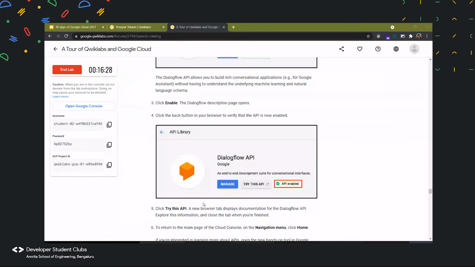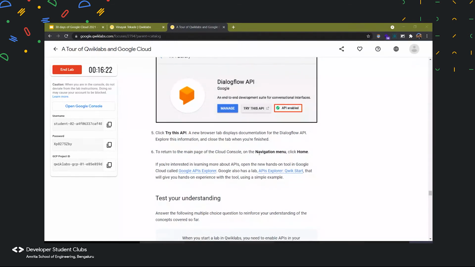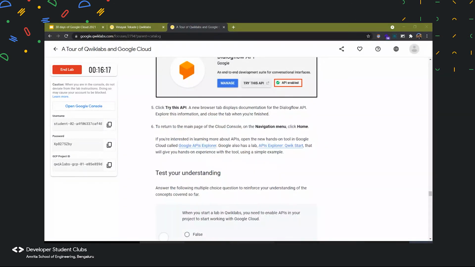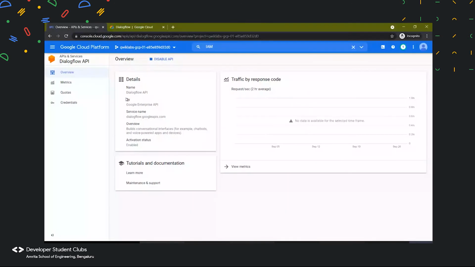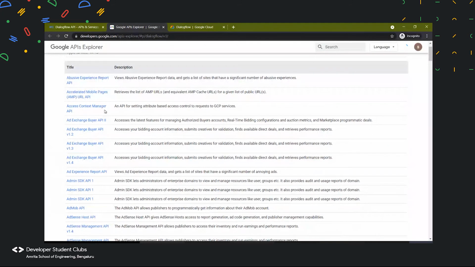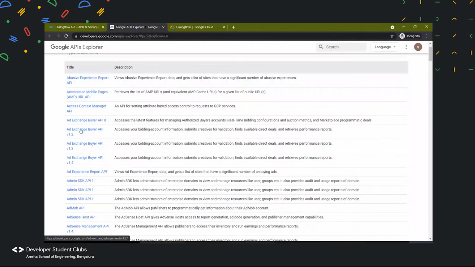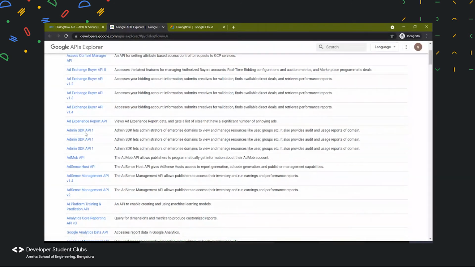Meanwhile, let us see what is there in Qwiklabs. Now we have enabled our Dialogflow API, and then we can press on try this API. When we click on try this API, a new tab will open where all the details will be present about how to use Dialogflow. That is the same screen which we saw earlier. Here we have all the details about what all the APIs present in Dialogflow are, and how to use the admin SDK.